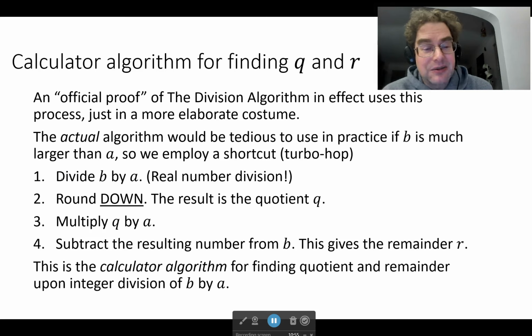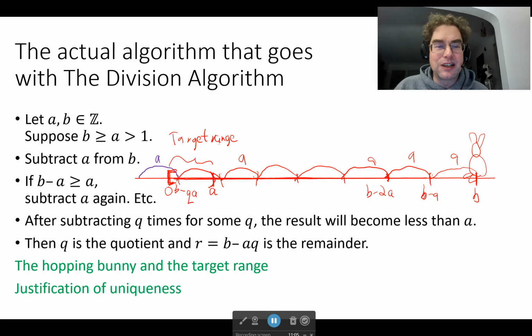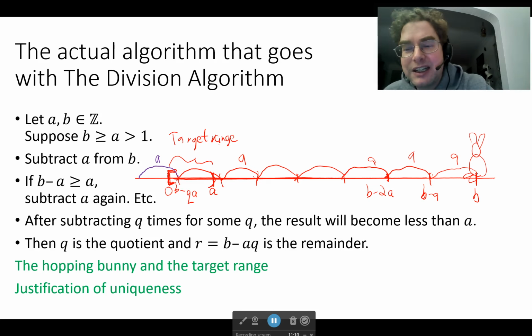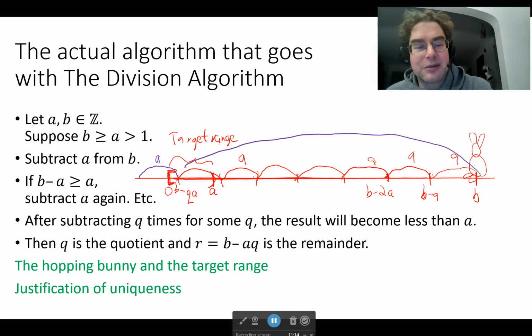That process of dividing B by A using real number division on the calculator and then rounding down is telling you exactly how many hops you would need to take to get into that target zone. So we figure out how many hops it would be, and then we do all the hopping all the way into the target zone all at once. That's our turbo hop.